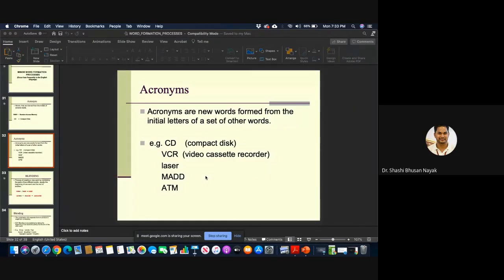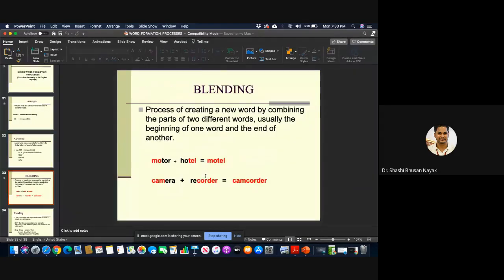Then let's go to DOB. Yes, date of birth. Okay, date of birth, right? Now, what is blending? Blending is another concept of morphology, word formation. What is blending? The process of creating a new word by combining the parts of two different words, usually the beginning of one word and the end of another.